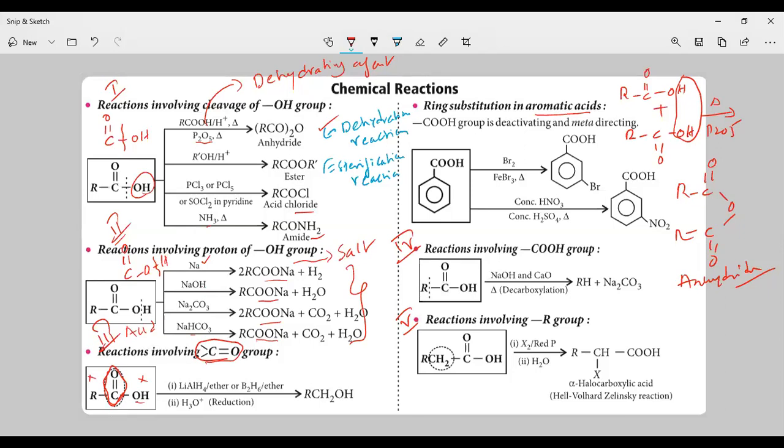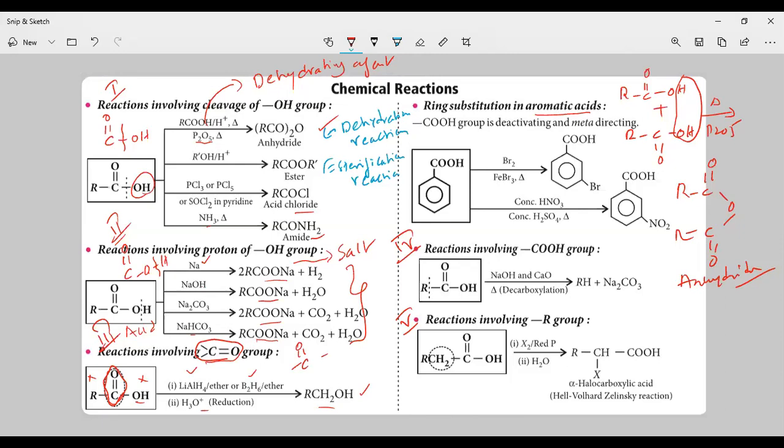So this carbonyl group, the C double bond O group in carboxylic acid, will be reduced upon treatment with lithium aluminum hydride or upon treatment with diborane, followed by hydrolysis, and we are going to get alcohol. That means carboxylic acid upon treatment with lithium aluminum hydride or diborane followed by hydrolysis, you are going to get alcohol. Very important. This is the third type of reactions.